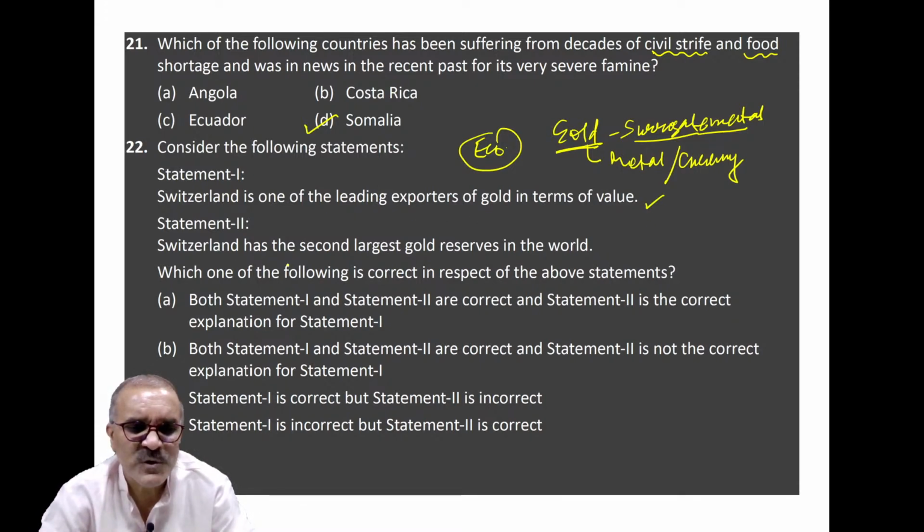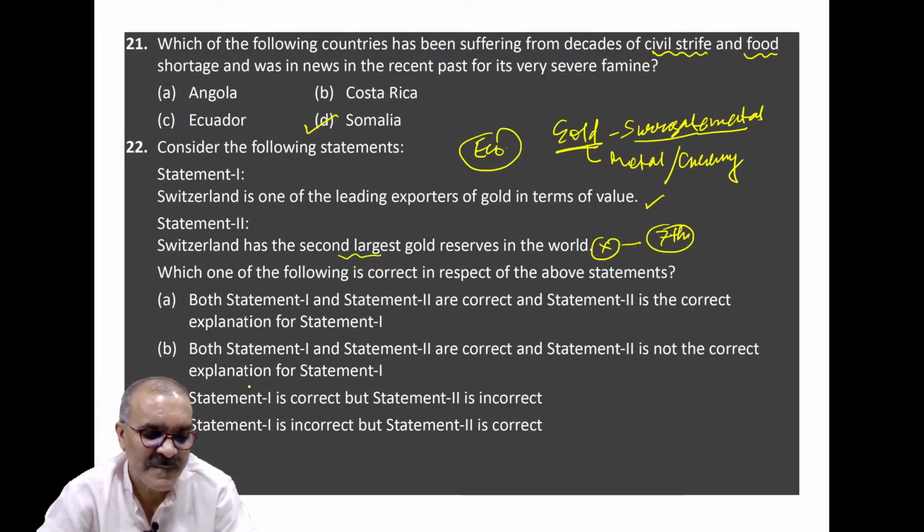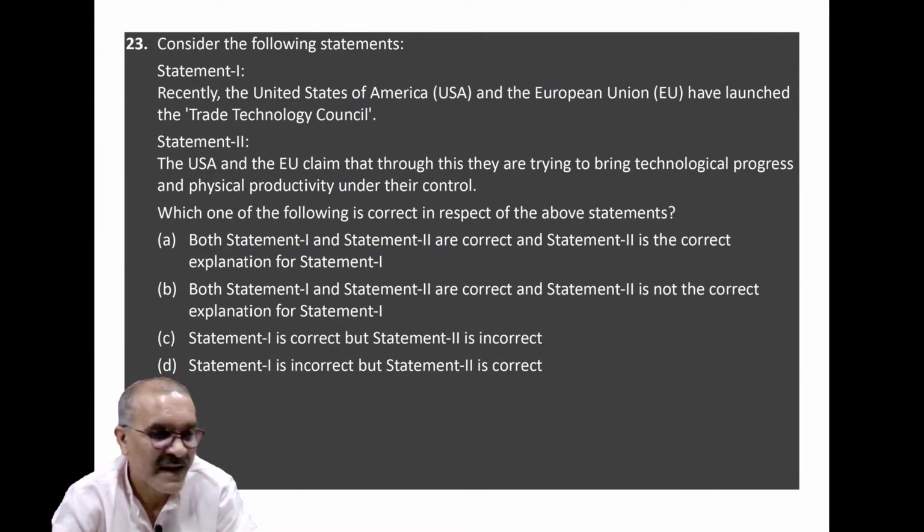Second, Switzerland has the second largest gold reserve in the world. This is wrong. It has the seventh largest reserve in the world. So statement 1 is correct, but statement 2 is incorrect. So its answer is C. Clear? Any doubt? Coming to the next one.